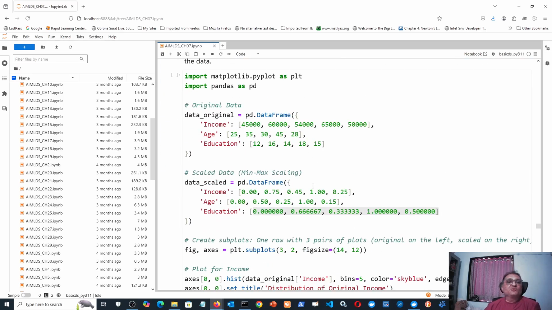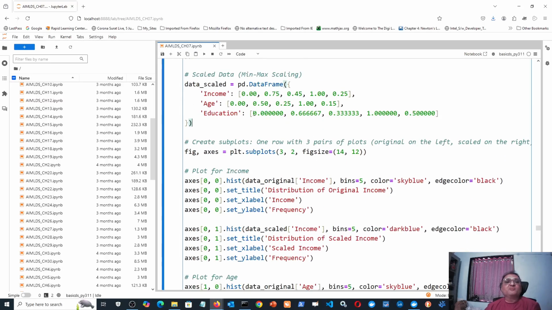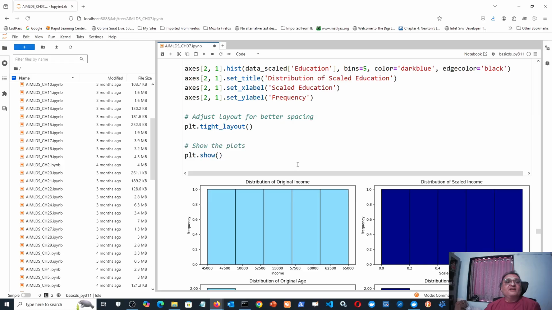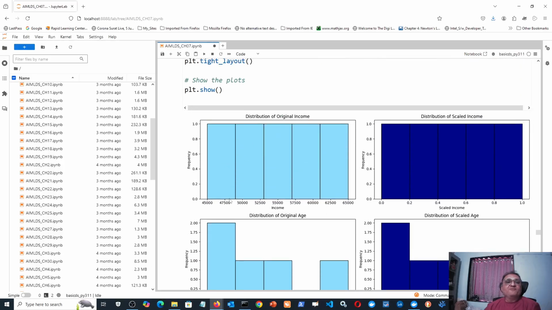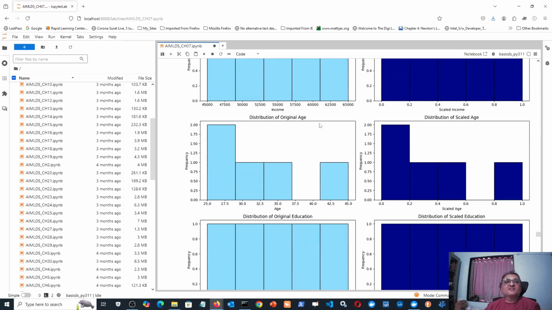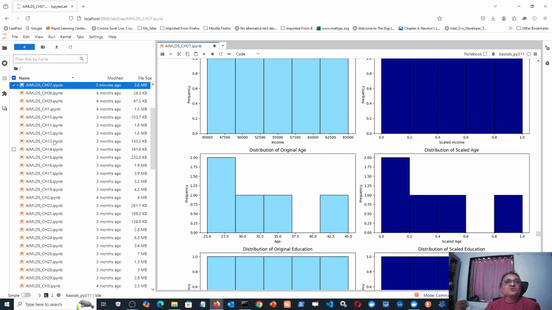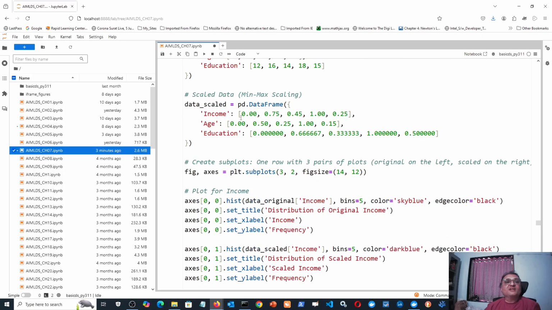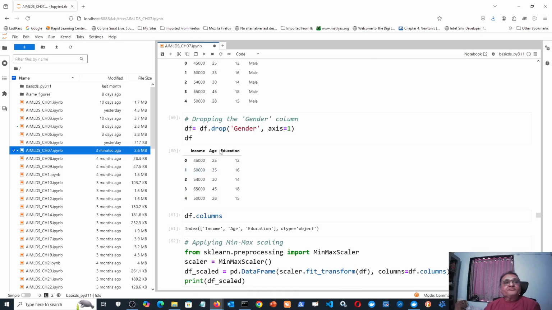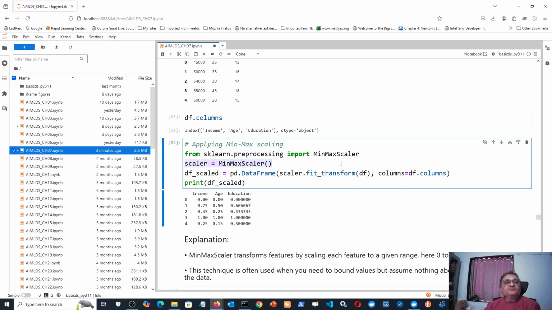So I'm just using those values, but I'm providing the values in the form of a Python list. If I plot that, you see an interesting thing once again: this is the distribution of original income, this is the distribution of scaled income, this is the distribution of original age, scaled age, and original education and scaled education.